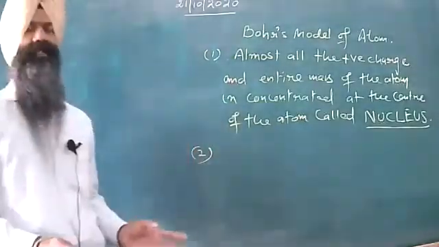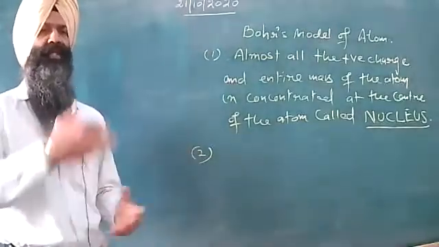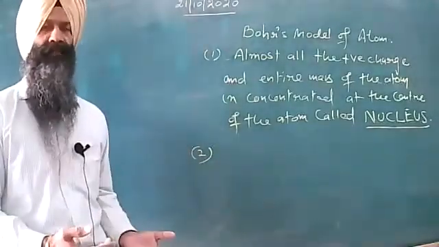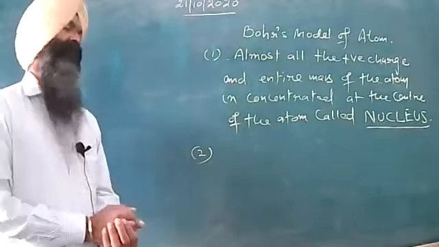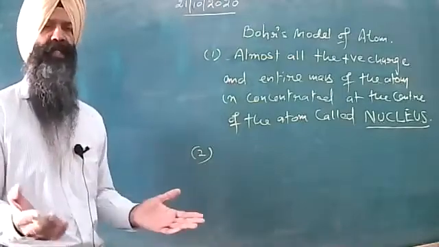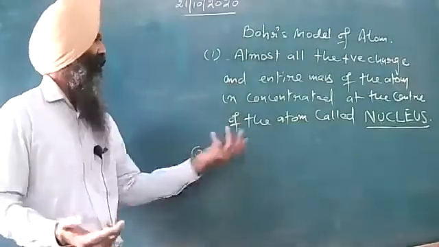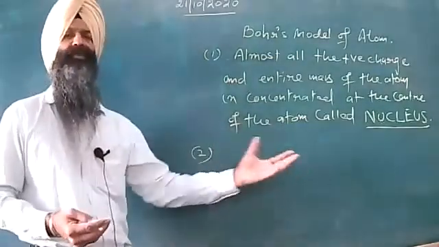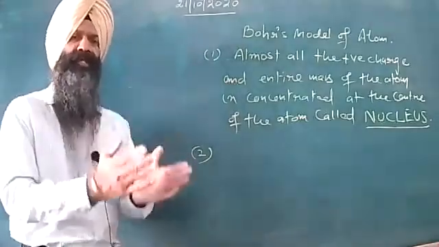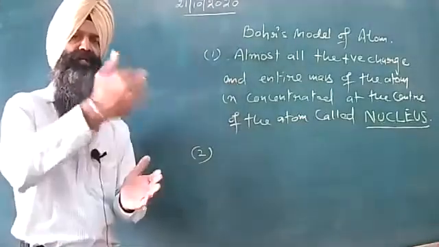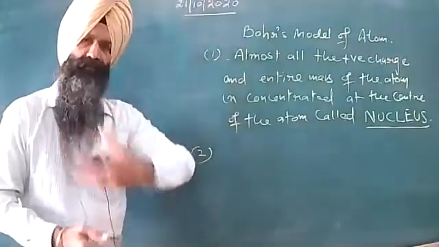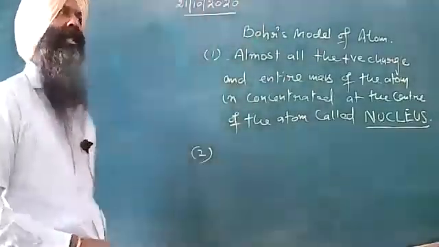Secondly, Bohr said that anything moving in a circular track needs centripetal force, and that centripetal force, as we all know, is provided by the Coulomb's force of attraction between the central positively charged nucleus and the outer revolving negatively charged electron.